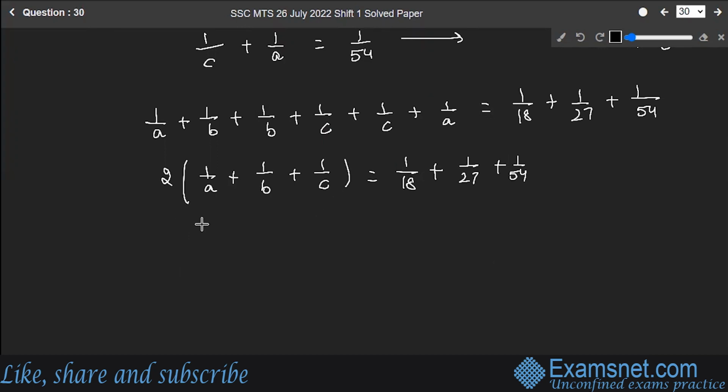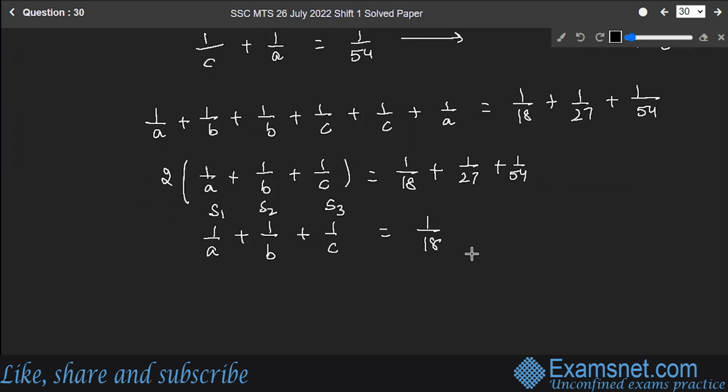Right. So now let's solve it further. Solving this whole thing, you will get 1 by A plus 1 by B plus 1 by C to be 1 by 18. So now this is the 1 day work of all 3 working together. 1 by A is the work done by S1 in 1 day, 1 by B is the work done by S2 in 1 day, and 1 by C is the work done by S3 in 1 day.